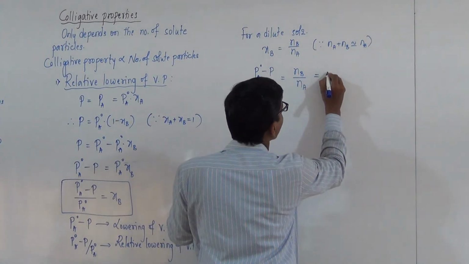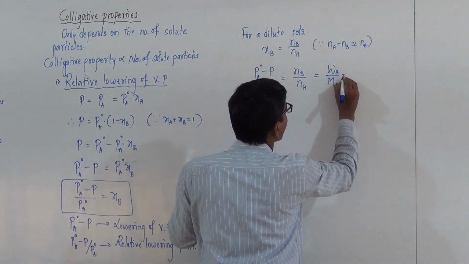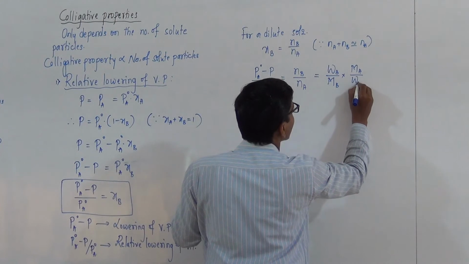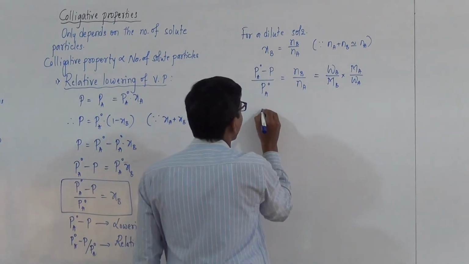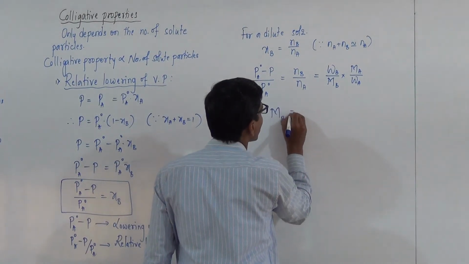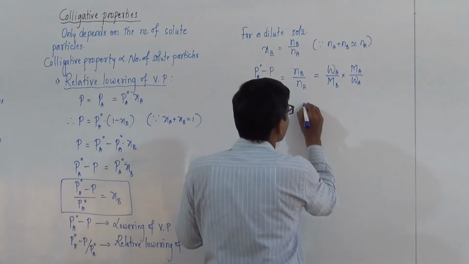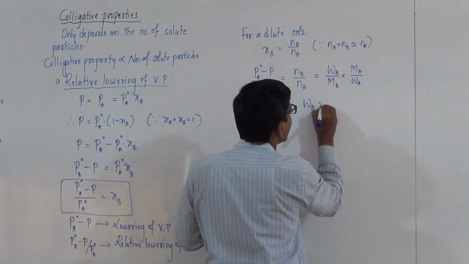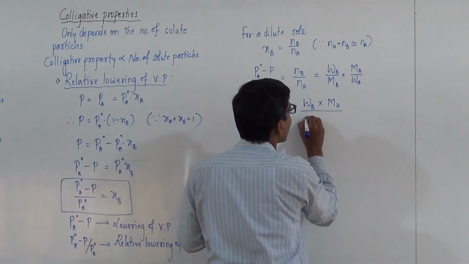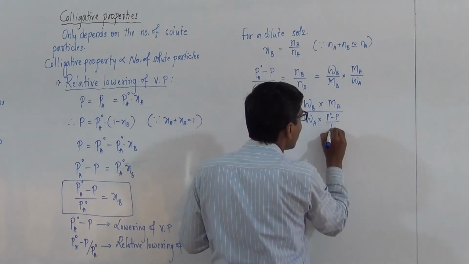This is equal to Nb, which is nothing but Wb by Mb, into Ma divided by Wa. Therefore, the molecular mass of non-volatile solute can be determined by using relative lowering of vapor pressure, that is Mb equals Wb into Ma divided by Wa into (P naught minus P) by P naught.